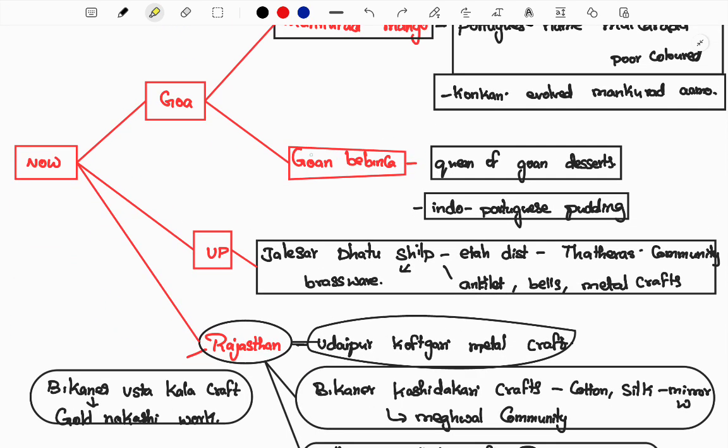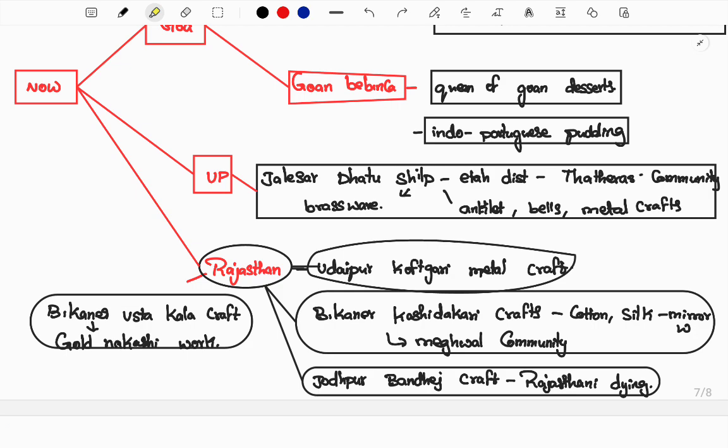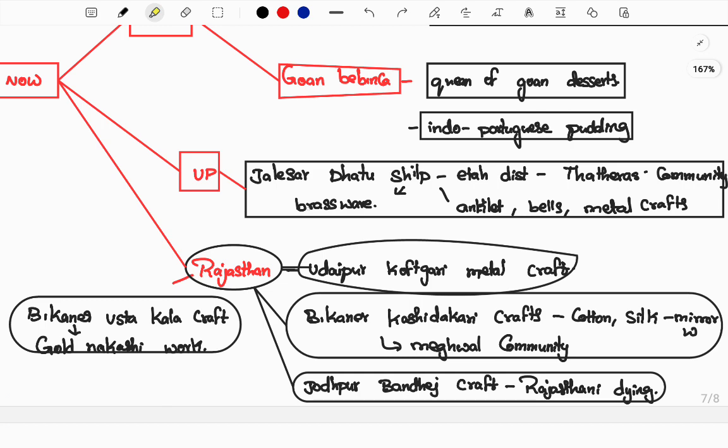Another thing is the Goan Bebinca. What is this Goan Bebinca? Bebinca is the queen of Goan desserts. It is a food variety called an Indo-Portuguese pudding, which is very famous in Goa. This dessert, which is very very famous, has been given a GI tag. Another is the UP-based Jalesar Dhatu craft. Here brassware, ornaments and other things are made. In Etah district, the Tateras community makes anklets, bells and other metal crafts. A beautiful metal craft created in UP, called Jalesar Dhatu craft.